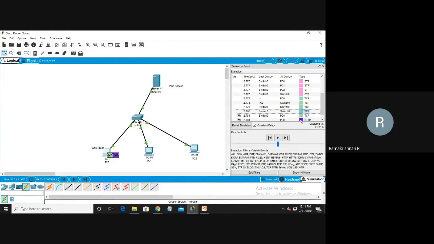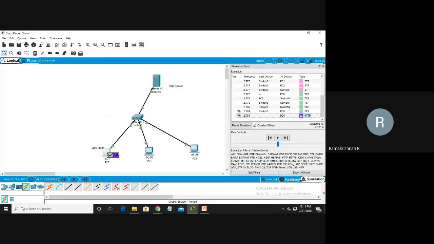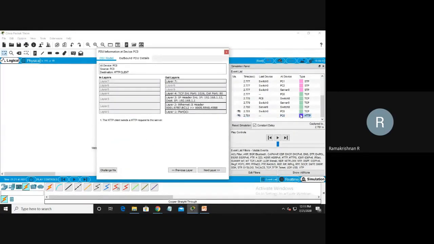When I click here, you see the HTTP client sends the HTTP request to the server, no response yet.